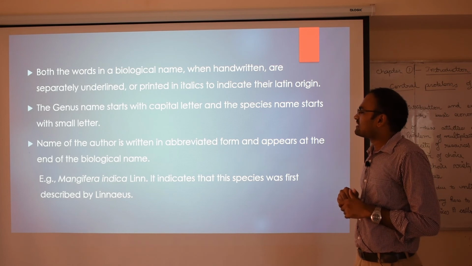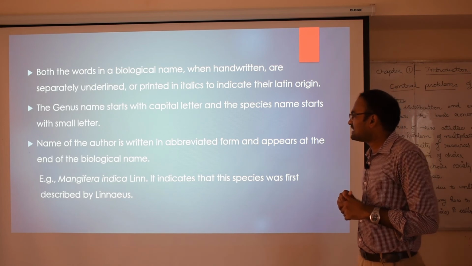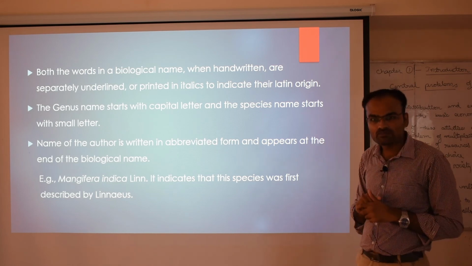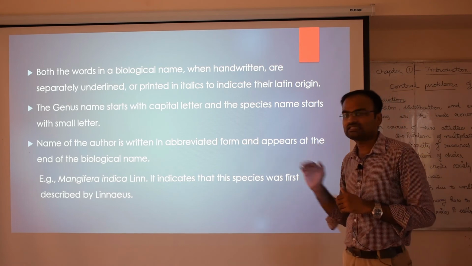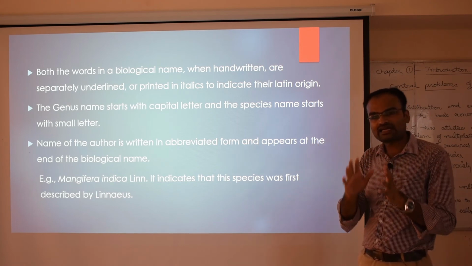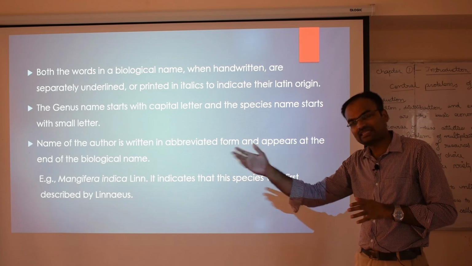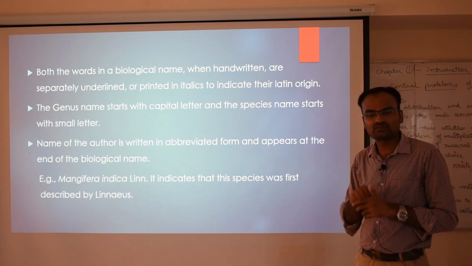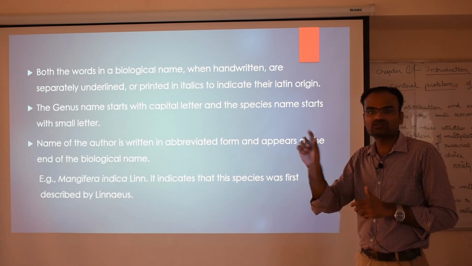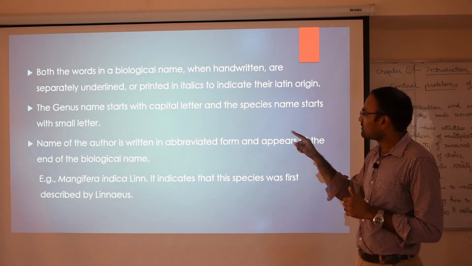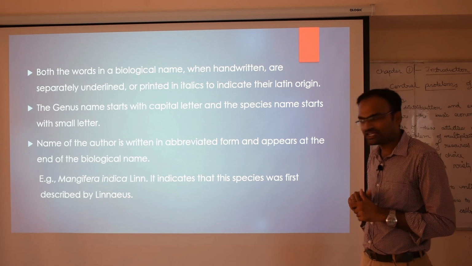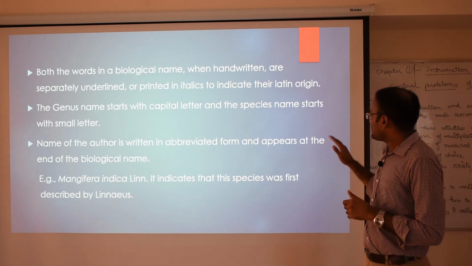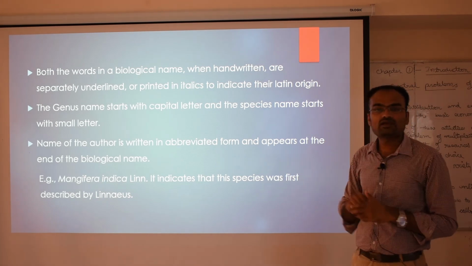The last one, the name of the author is written in abbreviated form. Name of the author here refers to the person who first described or first discovered that organism. He is considered the author. The name of the author is written in abbreviated form and it appears at the end of the biological name.